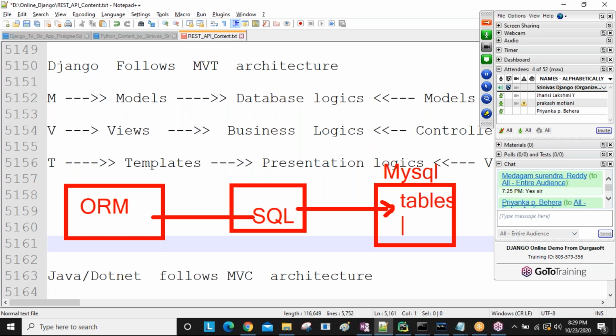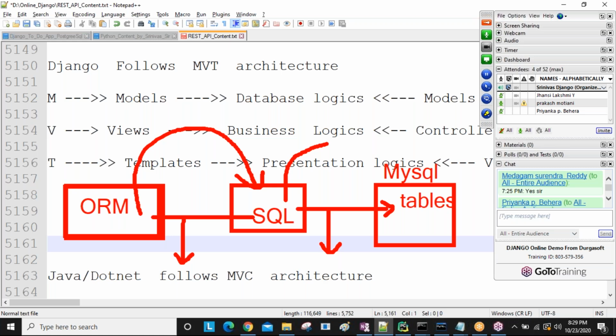Every table has columns. For example, an employee table has employee number, employee name, salary, address, company name as columns. We are responsible only for writing ORM code. When we apply one query, the ORM code is converted into SQL code syntax, like create table, insert into table name. Then by applying another query, this SQL code is converted into MySQL database format automatically.